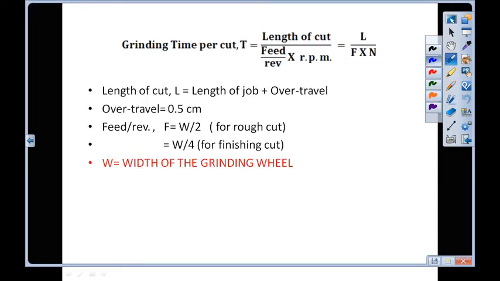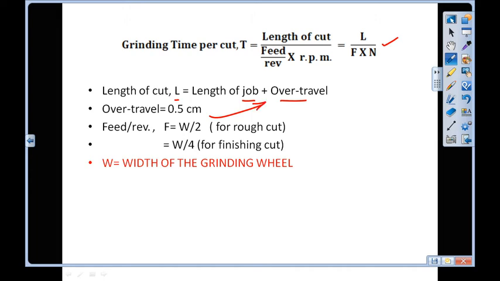So here is the formula for grinding time per cut, that is equal to length of cut divided by feed per revolution multiplied by RPM. So grinding time per cut is L by F into N. Now what is L? L is the length of cut and is equal to length of the job plus over travel, and we generally take over travel as 0.5 centimeter.